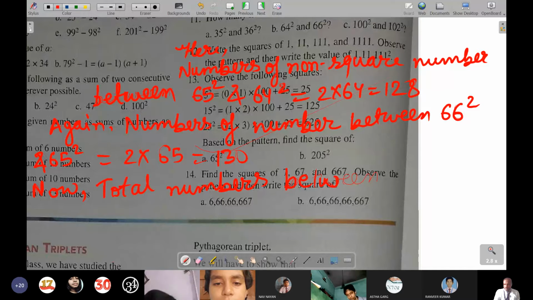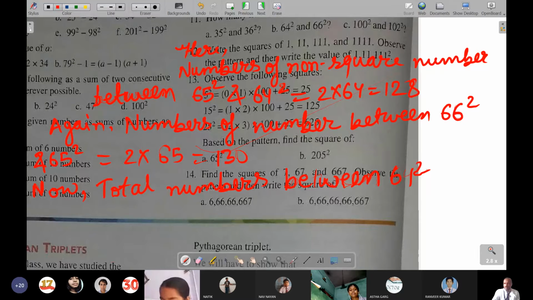Sir, why do we multiply by two, sir? If we do the sum, then it is coming to 258 only. Then I will tell you how it will become 259. The answer is 259, yes? Yes, sir, 259 it is, sir.